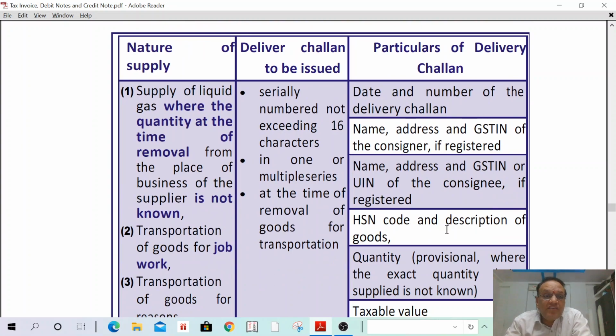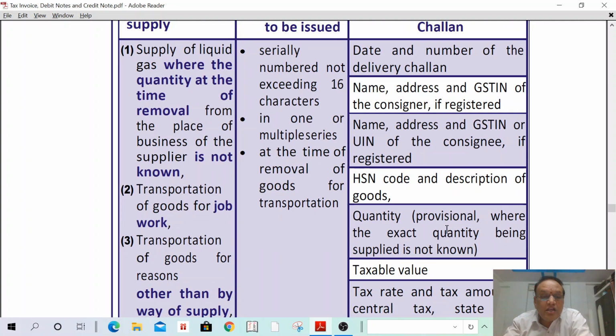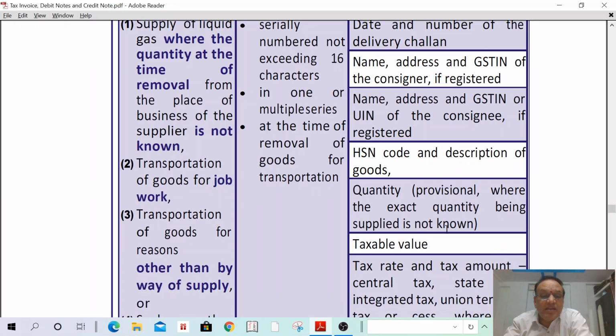First, supply of liquid gas, where the quantity at the time of removal from the place of business of the supplier is not known. That means he is supplying liquid gas and the quantity of such liquid gas is not known by the supplier at the time of removal. Second, transportation of goods for job work, if any goods are sent by the principal to the job worker for job work purposes. Third, transportation of goods for reasons other than by way of supply.